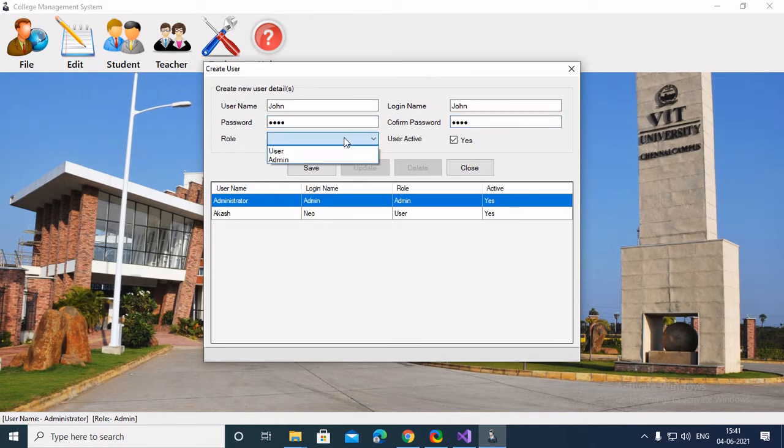Now here as you can see there are two roles available. So I can give him admin rights or user rights. I'll give him user rights. Is it an active user? You can also disable the user or update or delete. I'll just save the user for now.